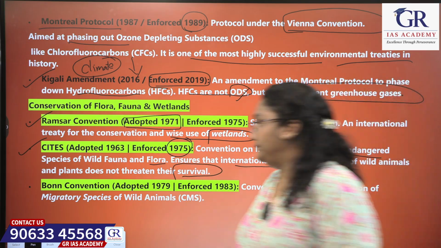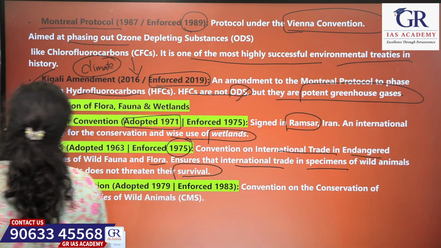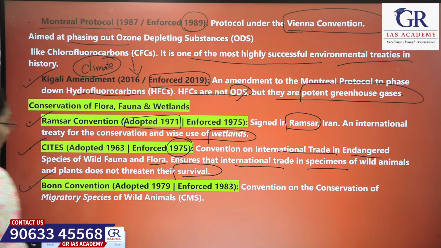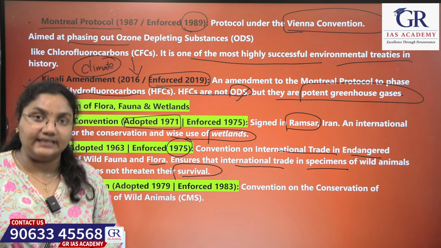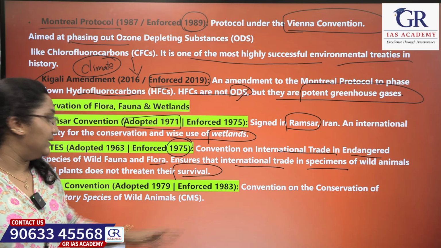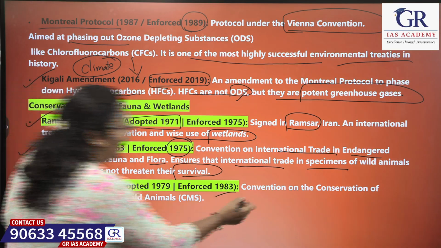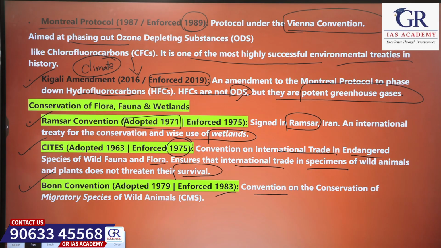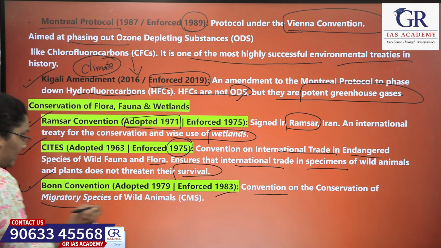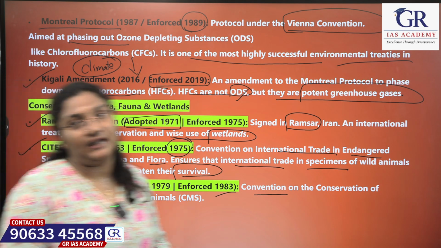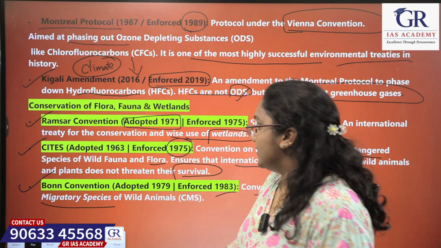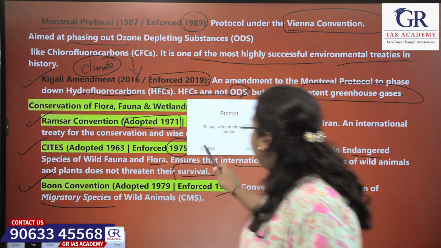Okay, next. The next one is the Bonn Convention. It was adopted in the year 1979 and enforced in the year 1983. What is this? It is the Convention on the Conservation of Migratory Species of Wild Animals. Okay, this is about the Bonn Convention.